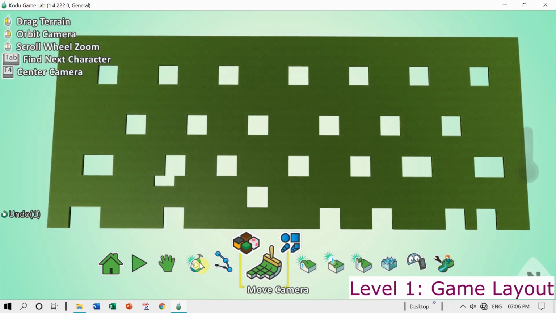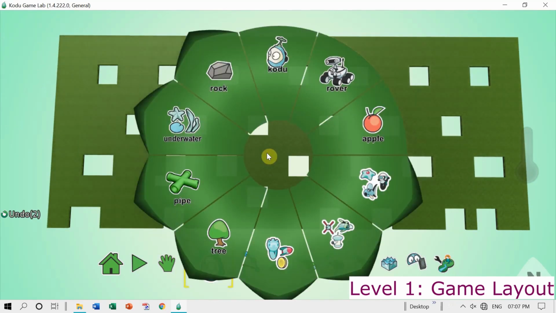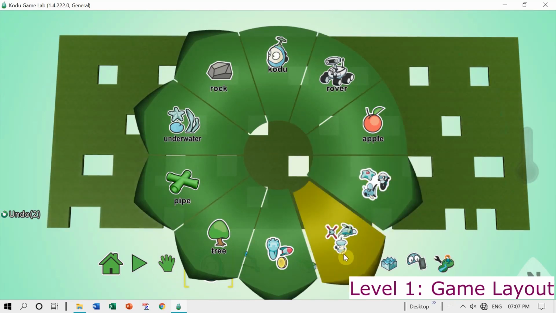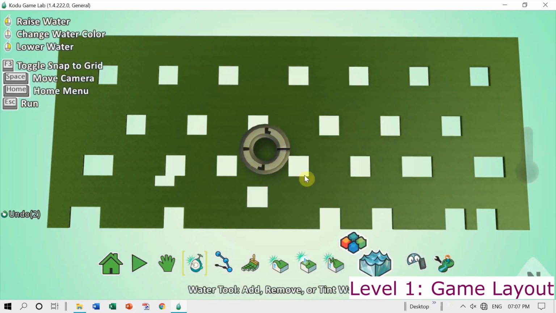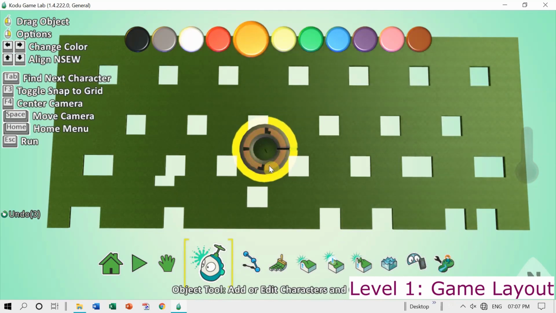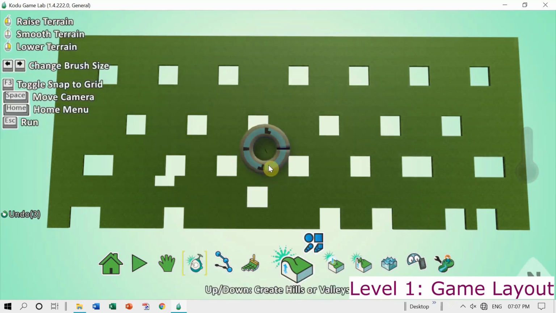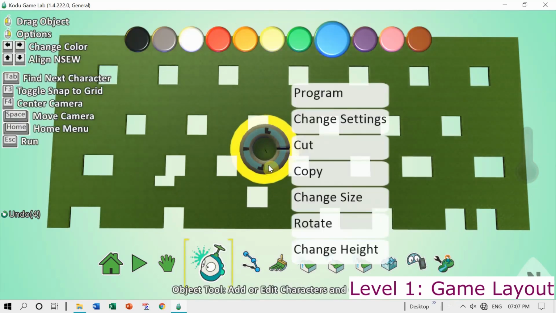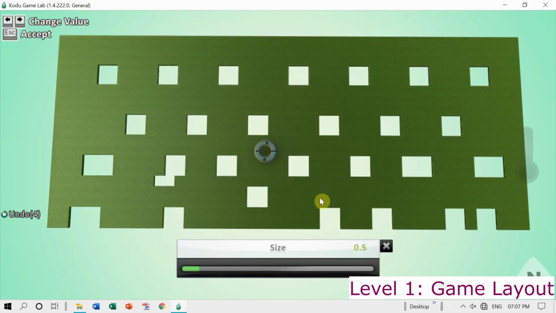Now is the time to add the characters. Our characters are pucks and the apple. First of all, I click on the terrain, and in the menu I find the puck and select it. Here it is. First of all, I will change its color to blue. So this blue colored puck is the player's puck. Let us change its size to 0.3. The smaller blue puck is the player's puck.